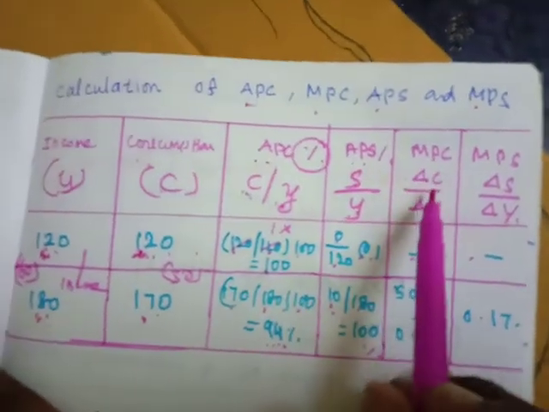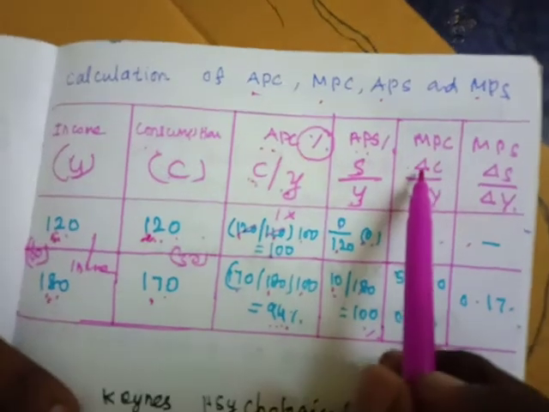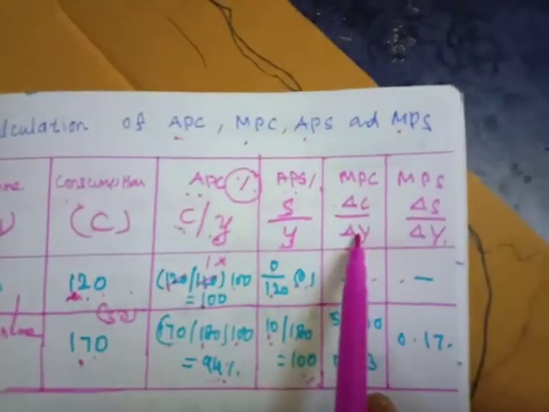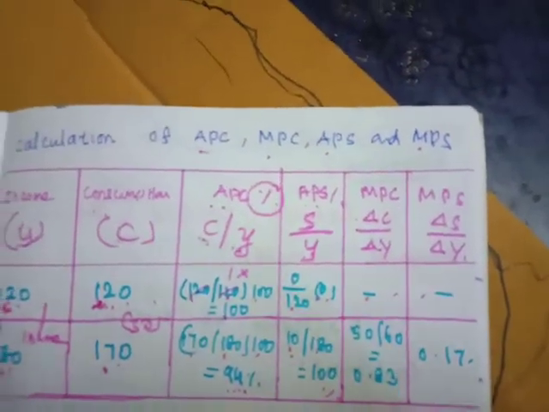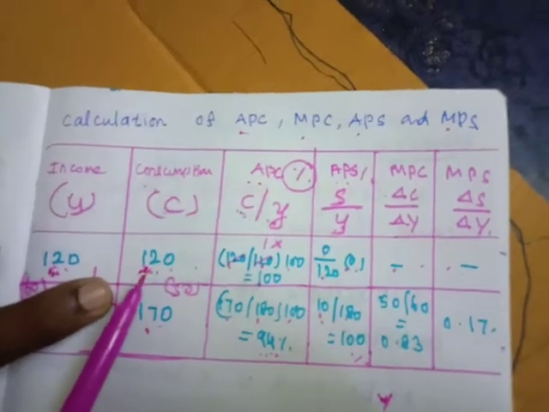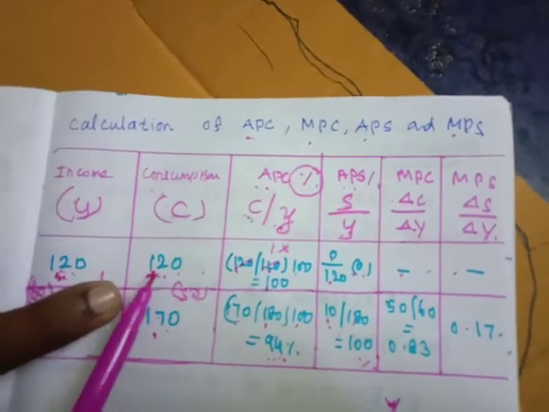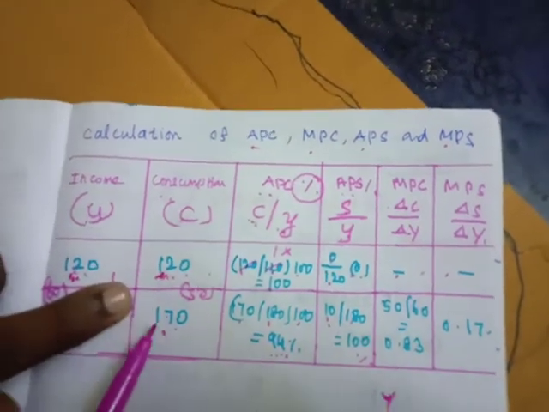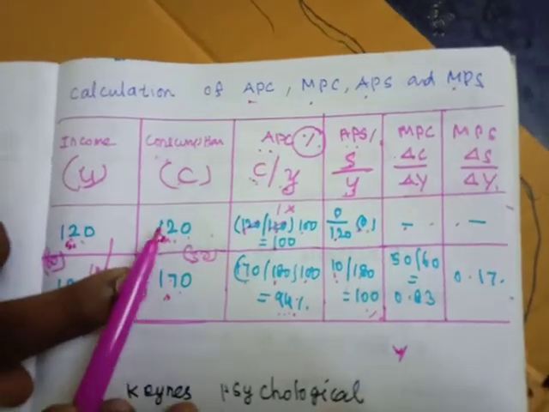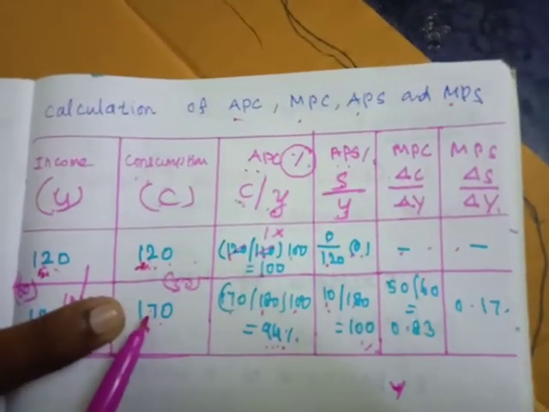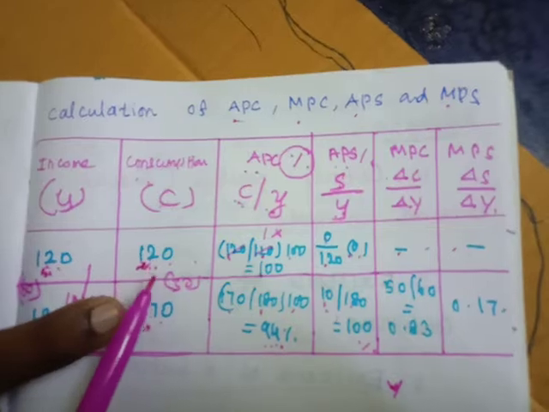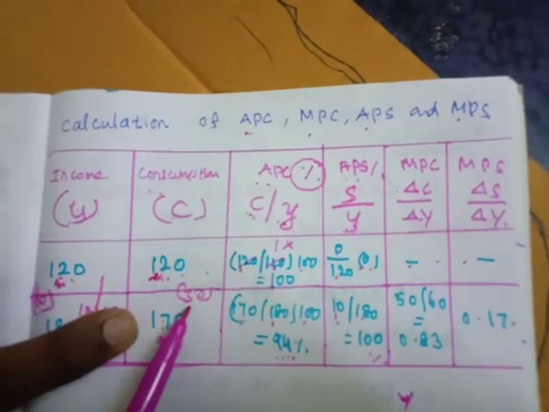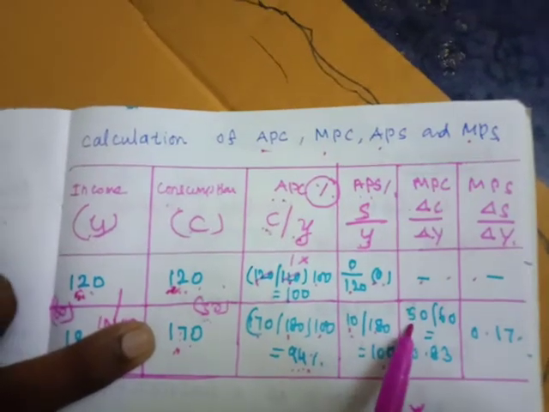And marginal propensity to consume, that is delta C divided by delta Y. Delta C means how the consumption increases. Already you got 120, now you will get 170. 170 minus 120, 50 rupees your consumption increases, that is 50.